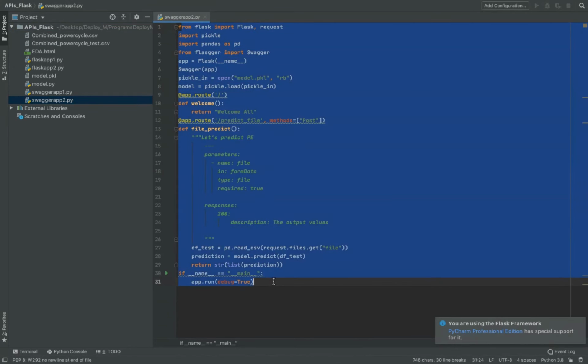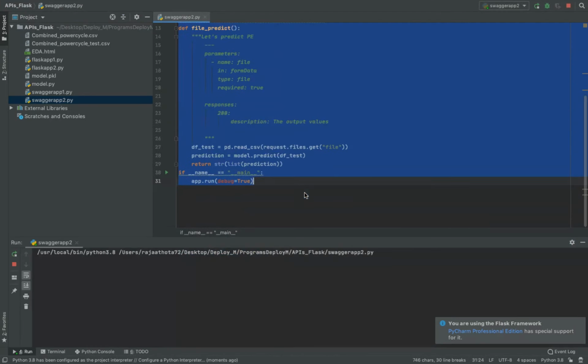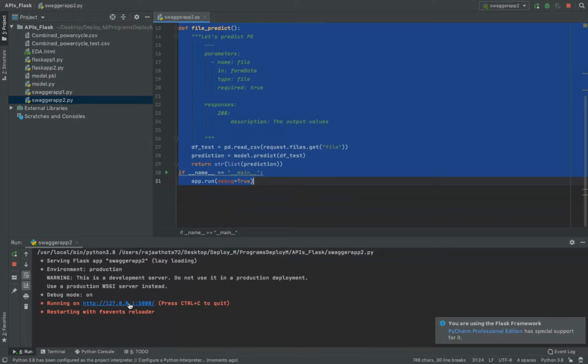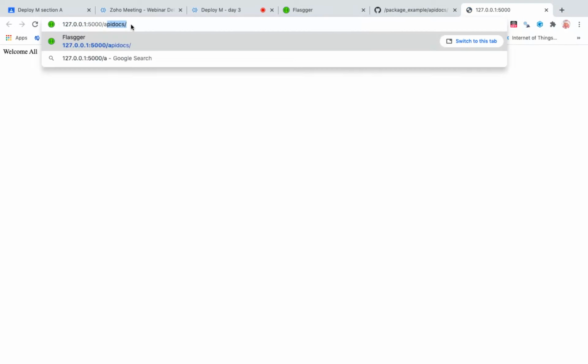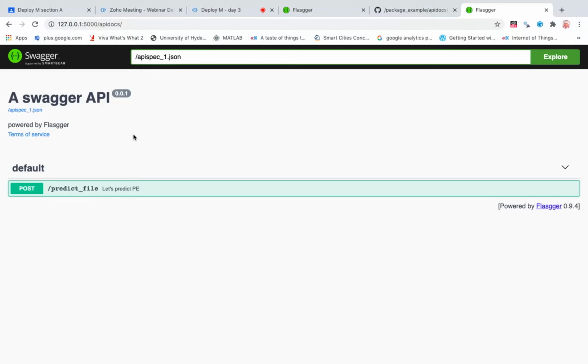Let us check whether this is able to run or not. Then I can solve the problem over there. So let me run the Swagger 2 app. Here the default page is different, but the API documentation is the same. Okay, now you can see the post request is created. Actually, the code has no issue, but I don't know why it is not initiating from there. I'll recheck it and let you know. And I'll send you the documentation for APIs.